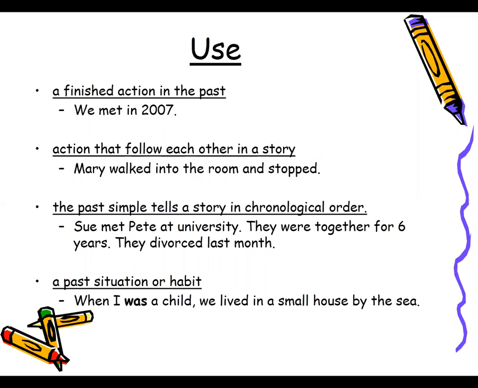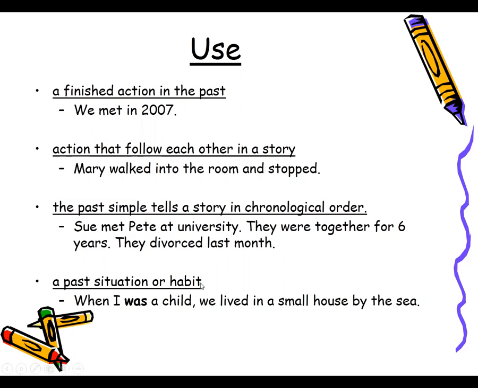For example, Sue met Pitty at university. Met. Okay, simple past tense. Then they were together for 6 years. Were, here the helping verb is used, but this shows the use of past tense. Then they divorced last month. So again, divorced is the past form of divorce. Okay, so if some story is in chronological order or some event is happening one after the other, something that happened in the past in order, then for that we use simple past tense.